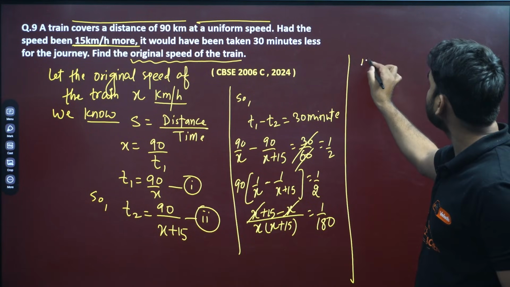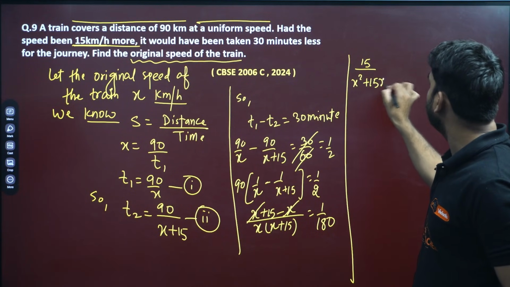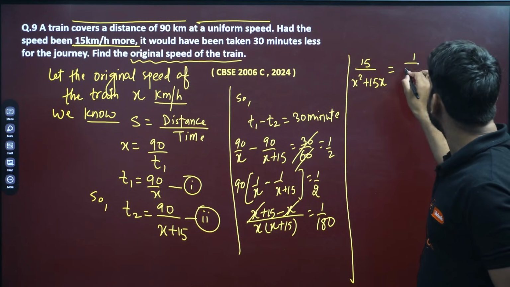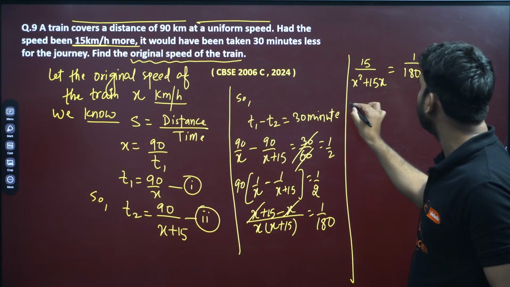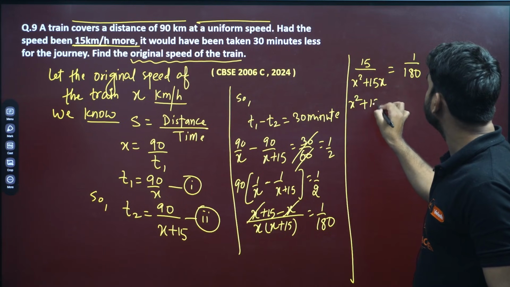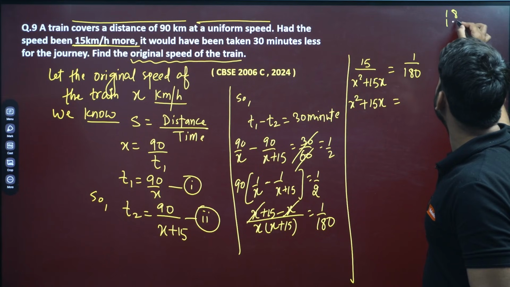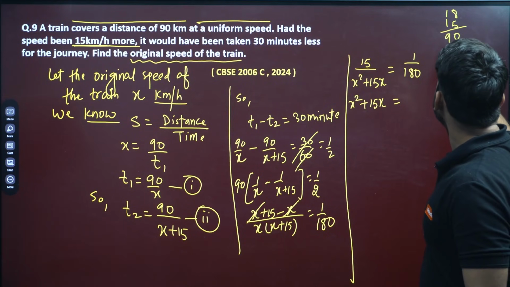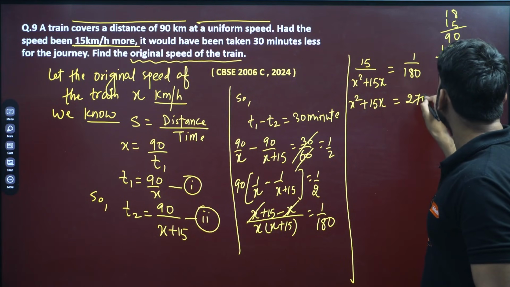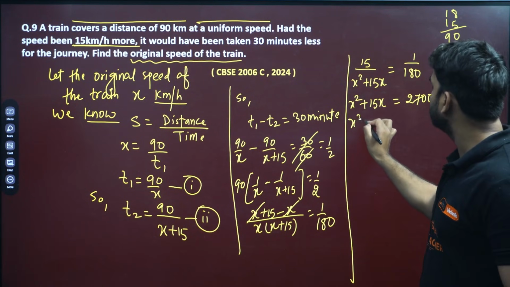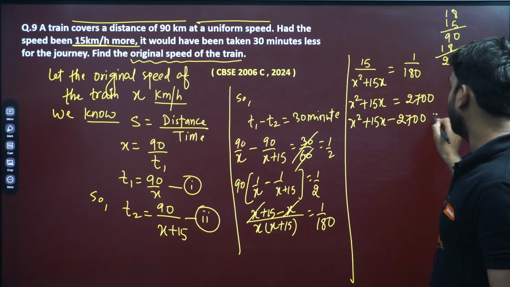So we have 15 by x squared plus 15x is equal to 1 by 180. So can we cross multiply, my dear? Can we cross multiply? So x squared plus 15x, and this will be multiplied: 18 into 15, 18 into 5 is 90, and this is 18, so this is 0, 2, 70, one more 0. So it will go there. So x squared plus 15x minus 2700 equals 0.